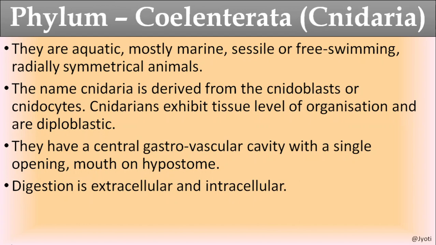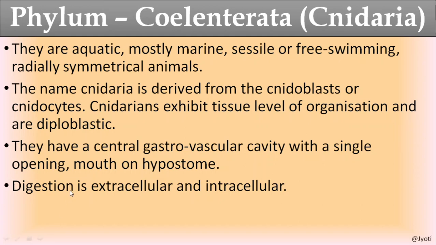The specificity of the digestion is that here both extracellular and intracellular digestion takes place. When the food enters into the body, the food is digested inside the gastrovascular cavity first, and after partial digestion, the food enters into the nutritive cells.